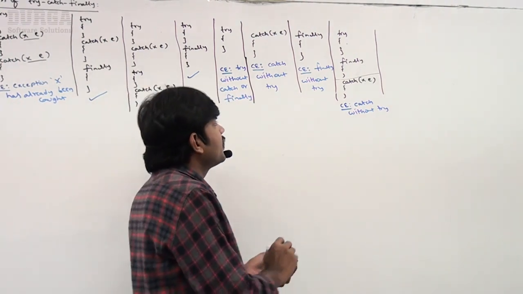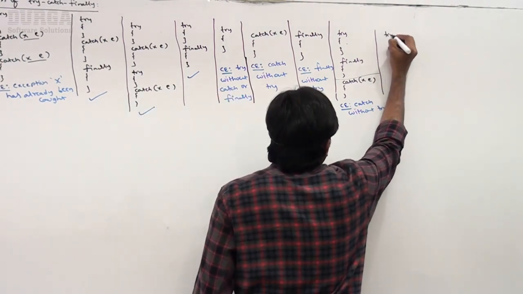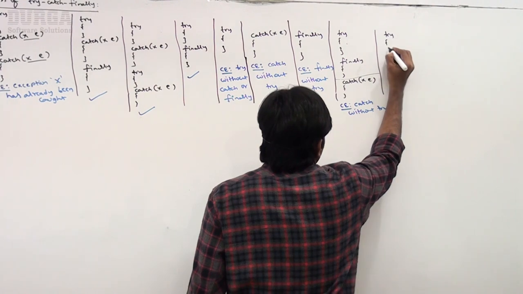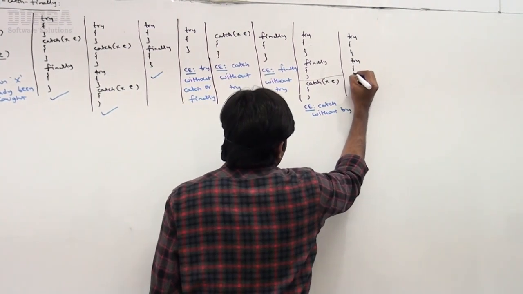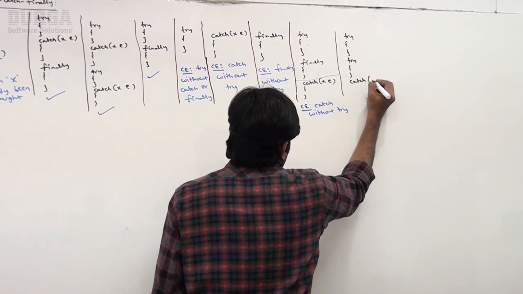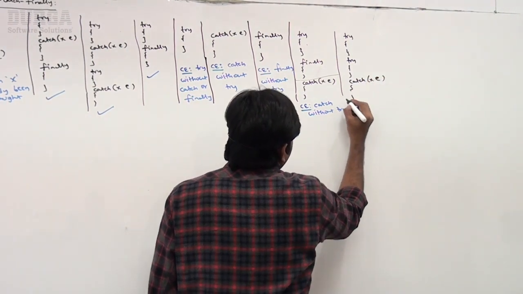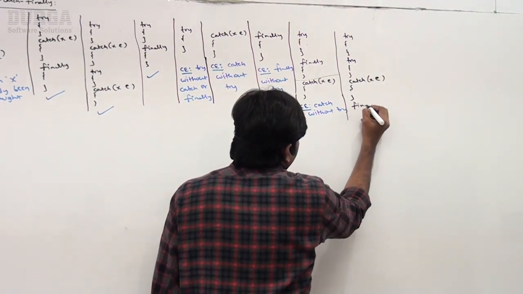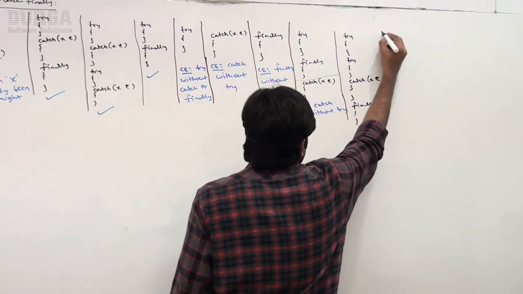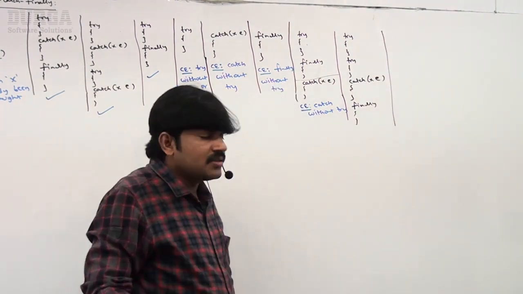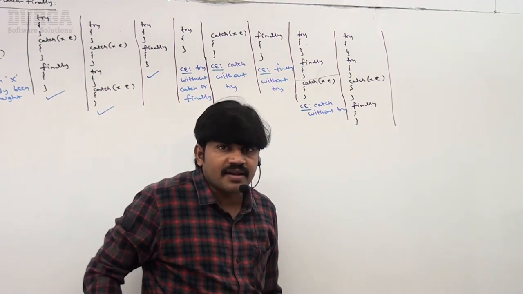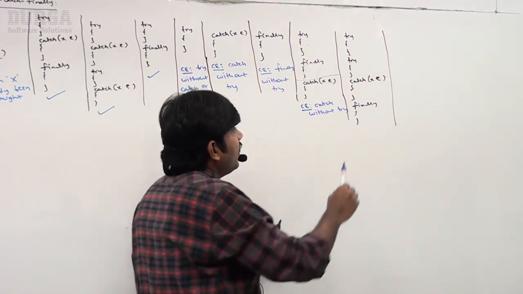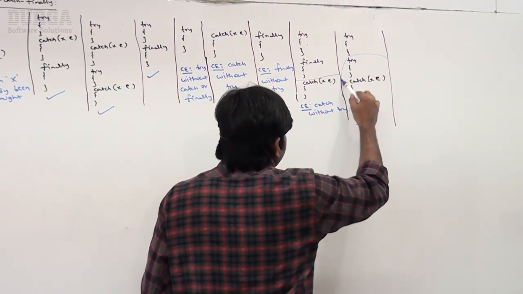Next one, sir. Here listen. I'm taking a try block, again a try block, followed by a catch block, and then finally a finally block. Do you see: 2 try blocks, 1 catch block, 1 finally? The compiler will complain. What is the reason? How many try blocks can we take?